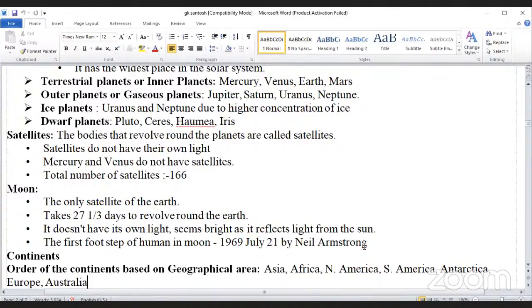The first footstep of a human on the Moon was on July 21, 1969, by Neil Armstrong.